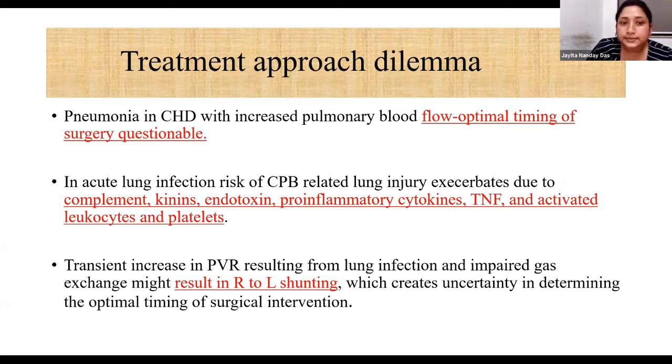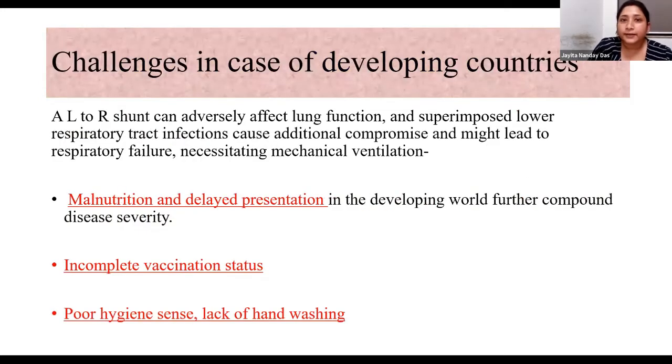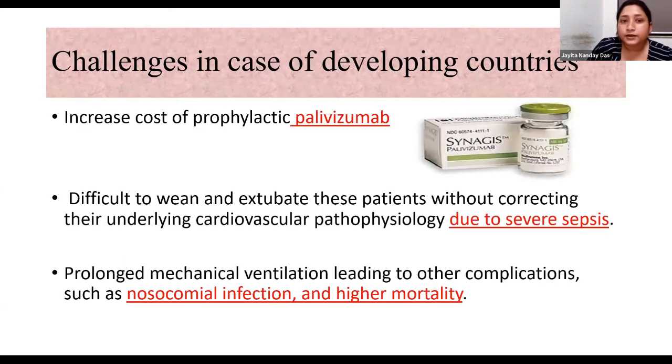Also, a transient increase in PVR results from lung infection and impaired gas exchange. They might result in right to left shunting. This creates uncertainty in determining the optimal timing of surgical intervention. In our developing countries, these are the challenges which we face: malnutrition, delayed presentation, incomplete vaccination status, poor hygiene sense or lack of hand washing, overcrowding, increased cost of prophylactic palivizumab, and difficulty in weaning and extubating these patients because they have severe sepsis. And if they are intubated, we face complications due to intubation like nosocomial infections and finally higher mortality.